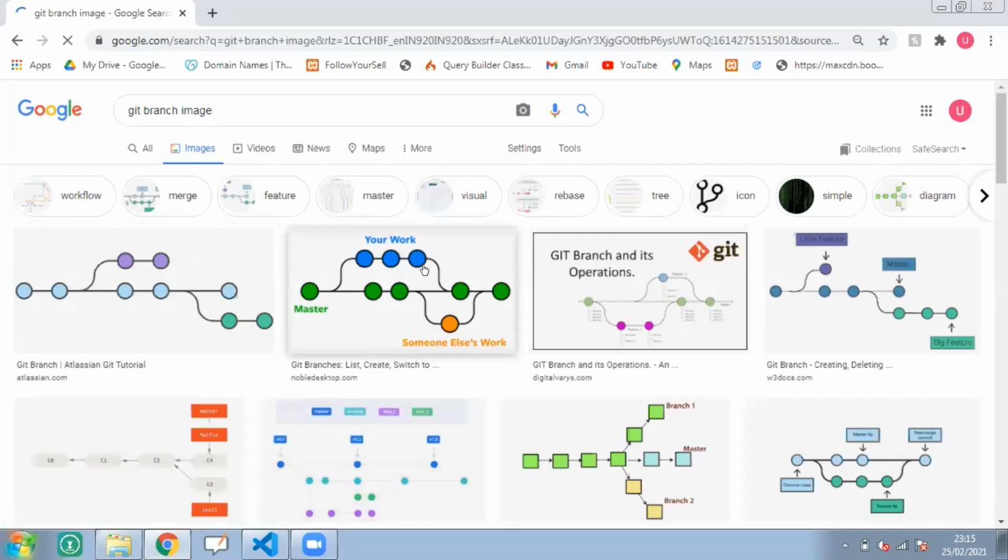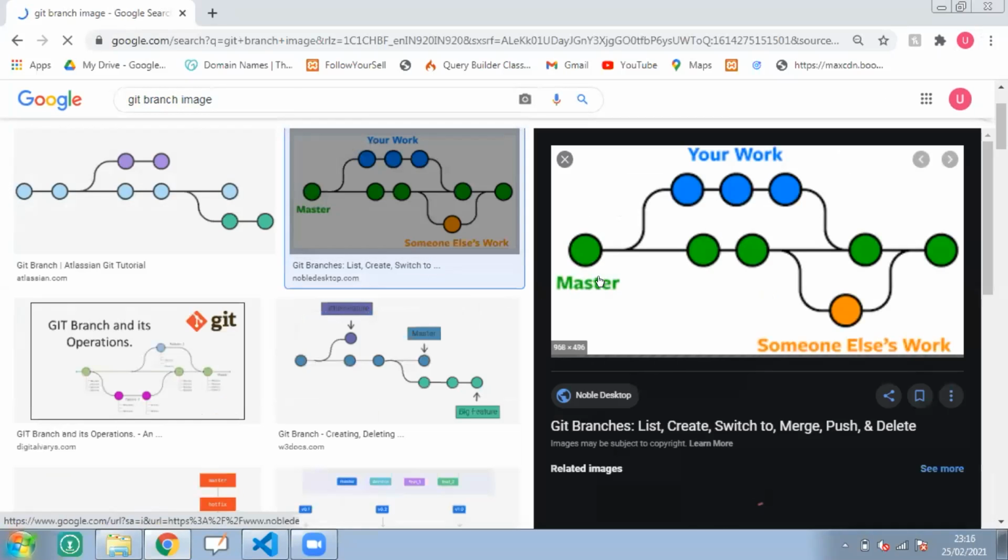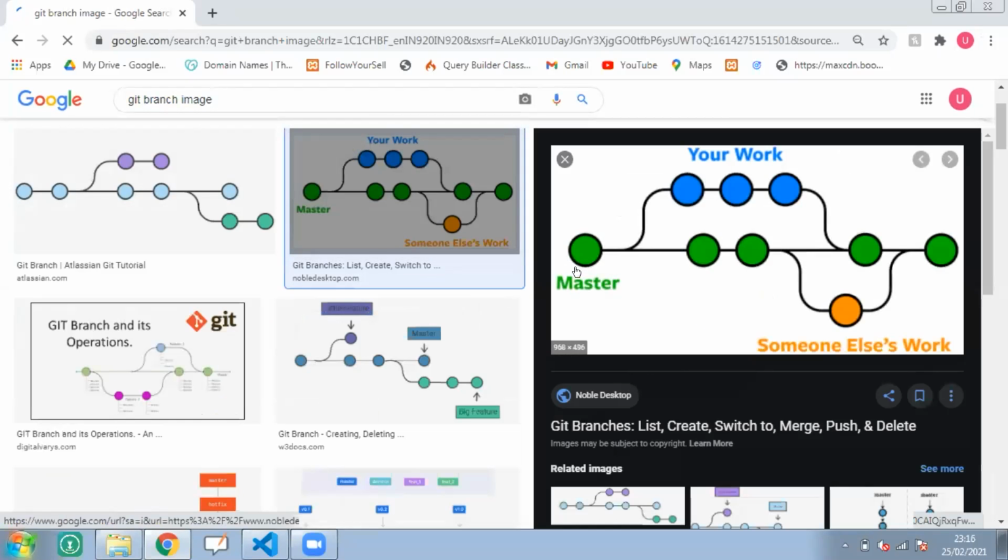Let's take this. Suppose that this green thread is the master thread, where all the work approved by the admin, which is working fine, is put. That particular work we put in master.